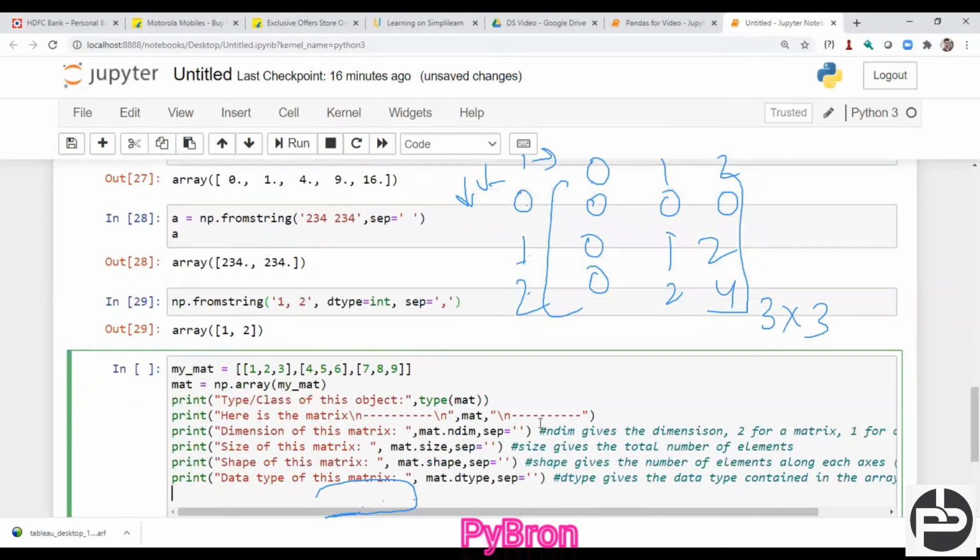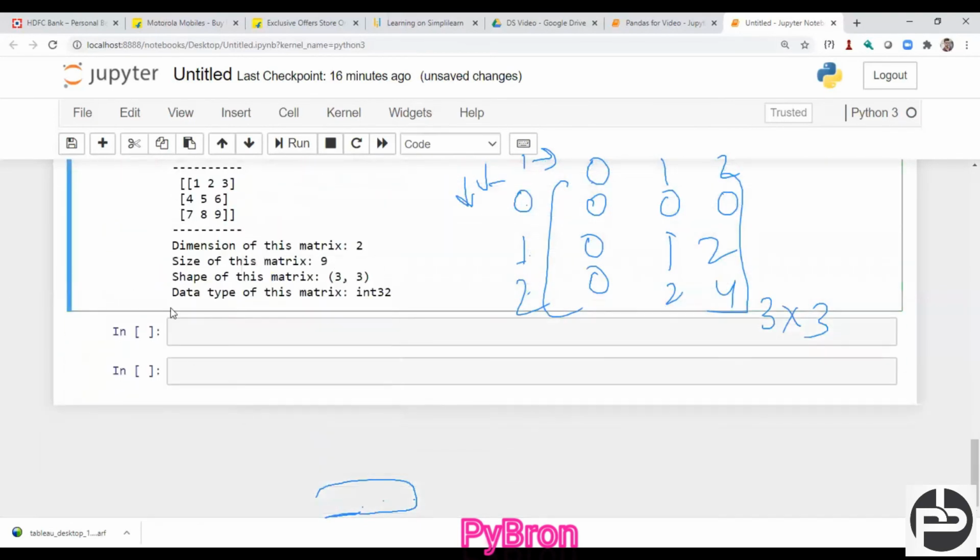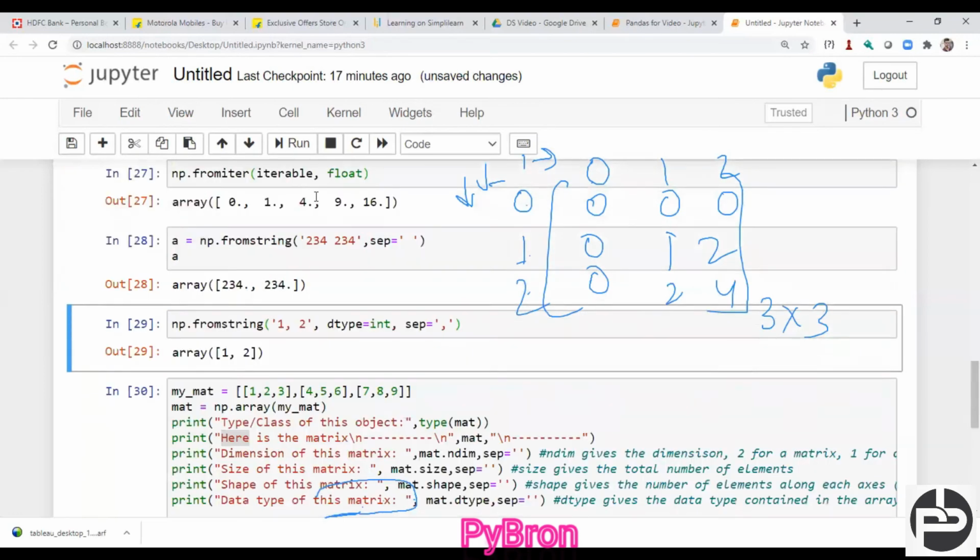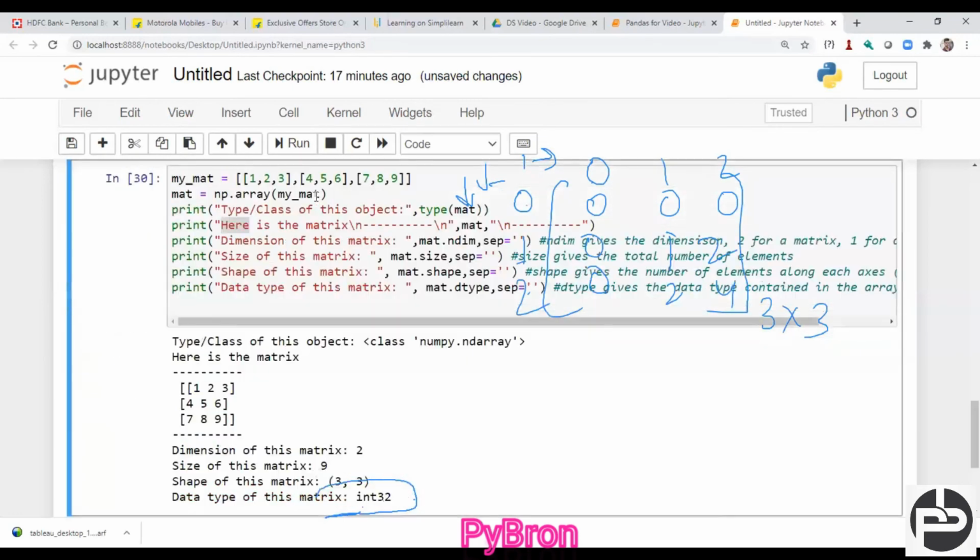Suppose I created one matrix with the help of the list 1 2 3 4 5 6 7 8 9, and now I would like to convert that list in the form of an array. Then I can happily convert this, because matrix is a subclass of array, you know very well. And yes, I am able to get all those things. If you want to check the dimension, you can use size and shape, and if you want to check the data type, then you can use dtype.